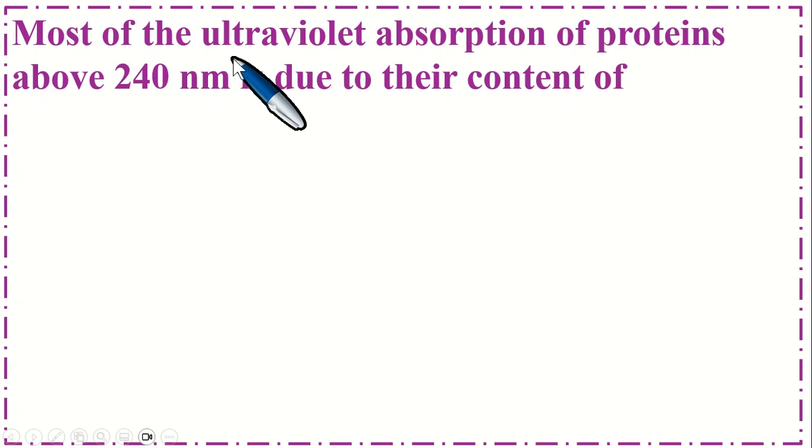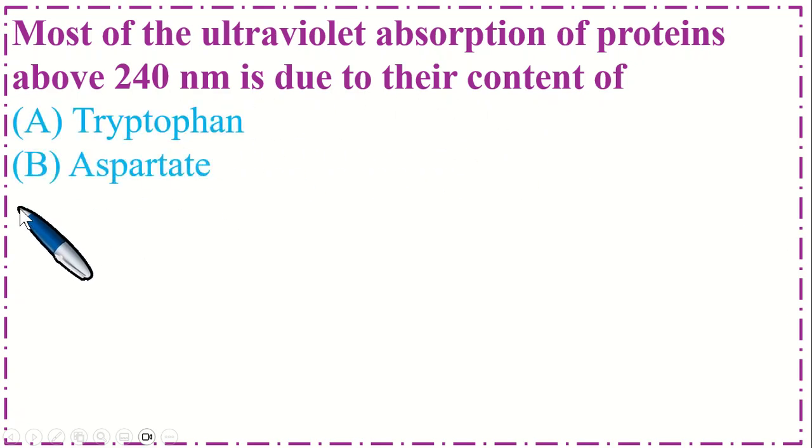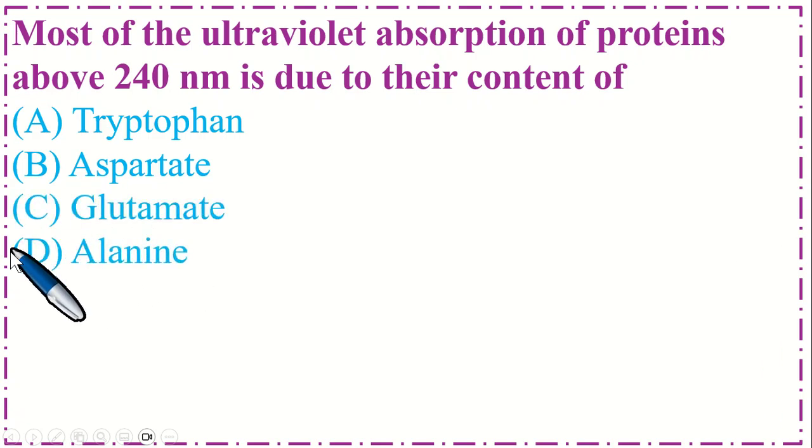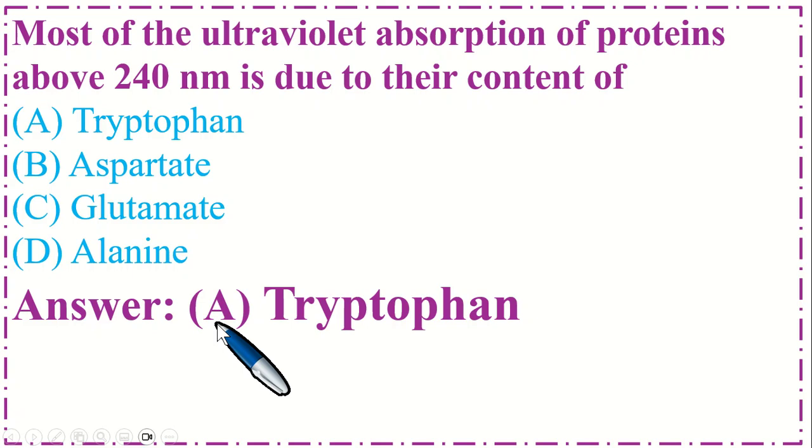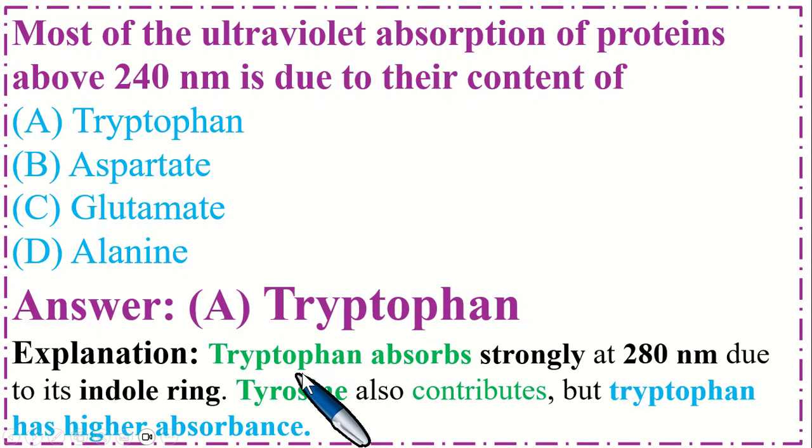Most of the ultraviolet absorption of proteins above 240 nanometer is due to their content of option A tryptophan, B aspartate, C glutamate, and option D alanine. So the correct option is A tryptophan. Tryptophan absorbs strongly at 280 nanometer due to the indole ring. Tyrosine also contributes, but tryptophan has higher absorbance.